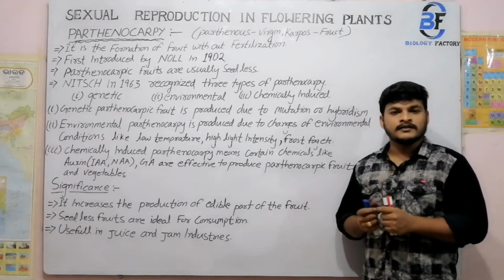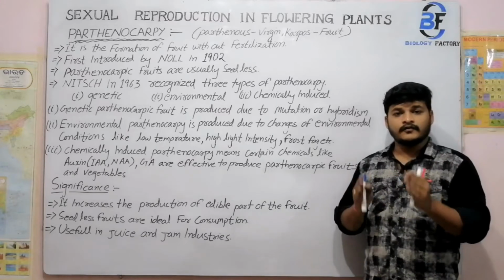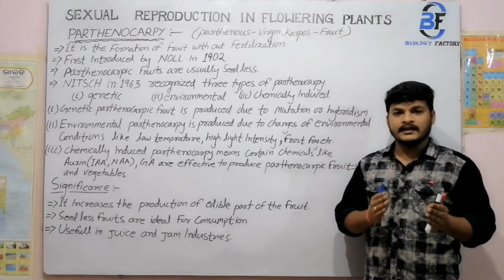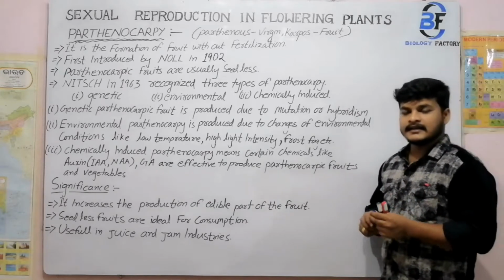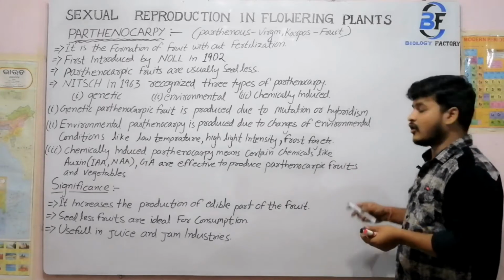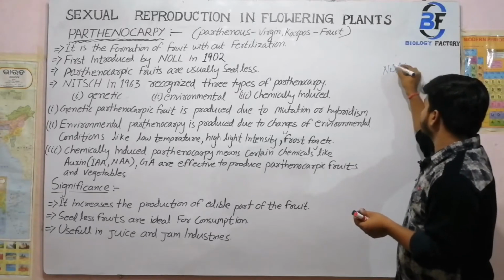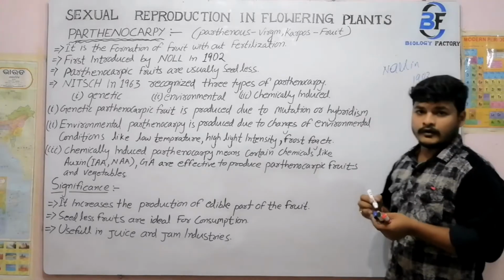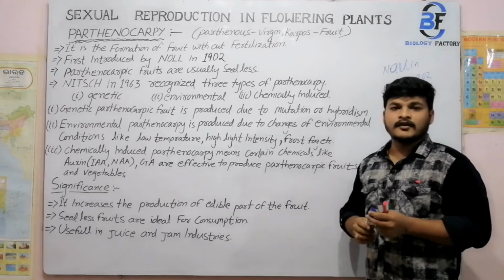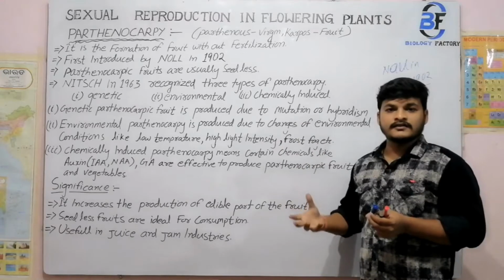The technique is otherwise known as parthenocarpy. The fruit which is developed through this technique is known as parthenocarpic fruit. This term was first introduced by Knoll in the year 1902. I also wrote a note over here. Parthenocarpy is otherwise known as virgin fruit.